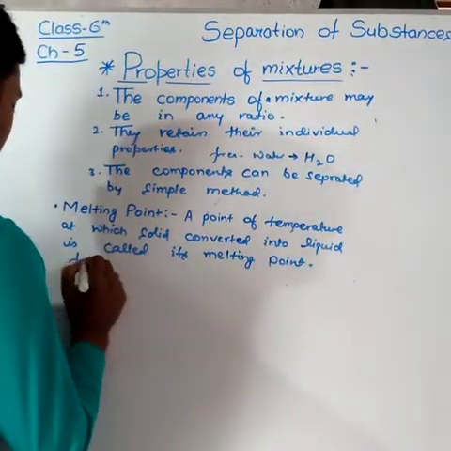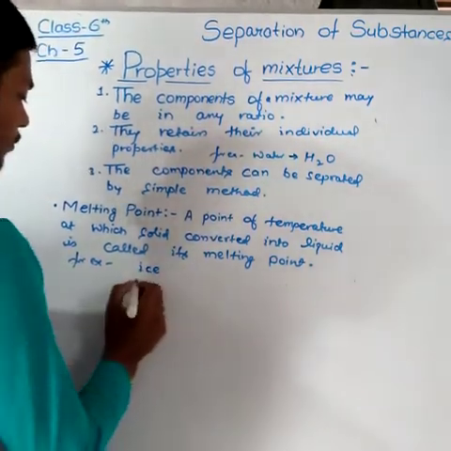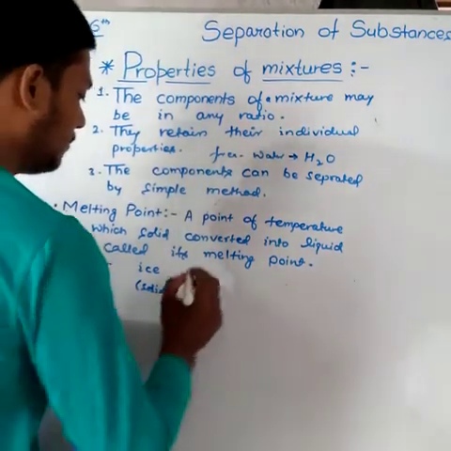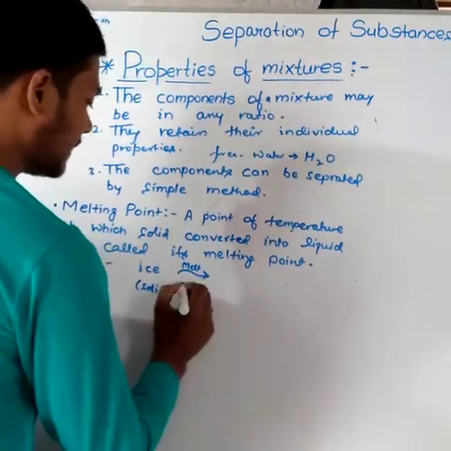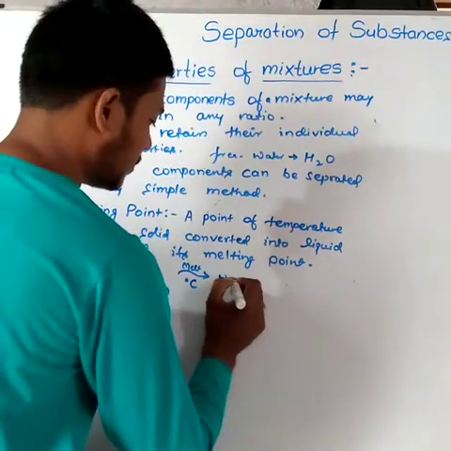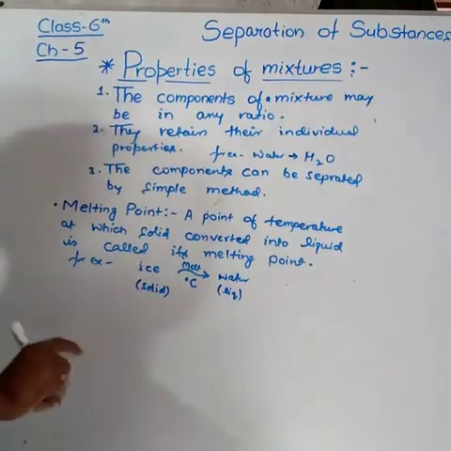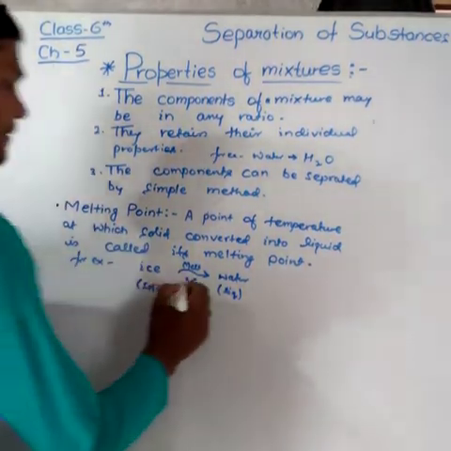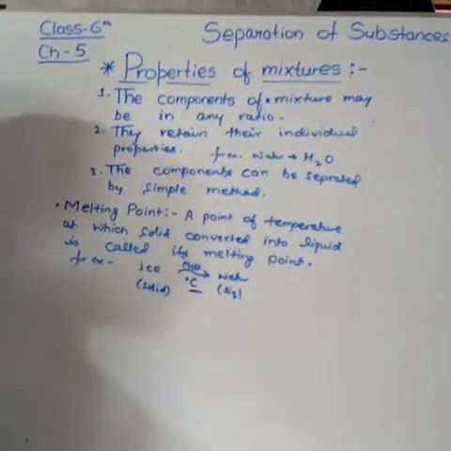For example, ice, the solid form of water, melts at 0 degrees Celsius and is converted into water, the liquid form. So conversion of solid to liquid at a specific point of temperature, and that point of temperature is said to be the melting point.